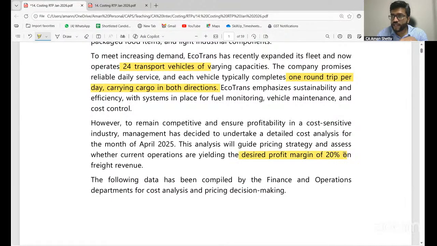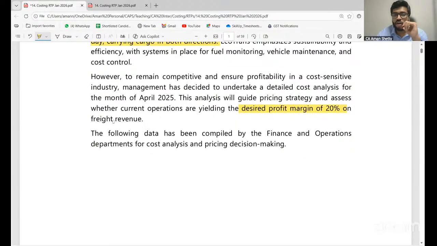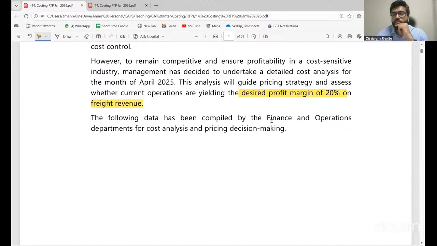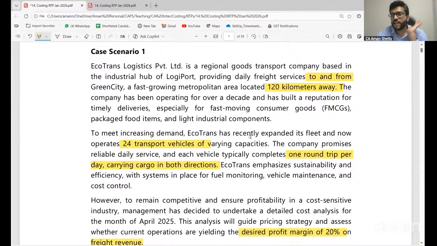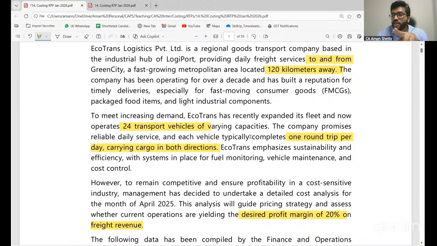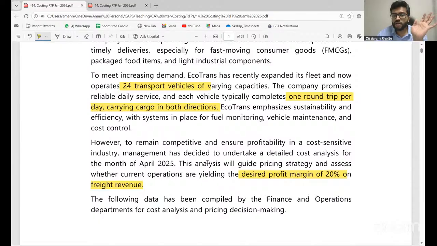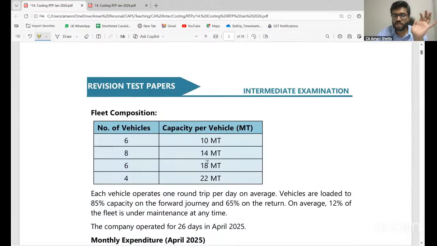So you need to calculate and see whether it's 20% or not, on freight revenue, on sales. The following data has been compiled by the finance operations department. Therefore, relevant information is only what I've highlighted: to and fro 120 kilometers, 24 transport vehicles, one round trip per day, carrying cargo in both directions, desired profit margin of 20% on revenue.